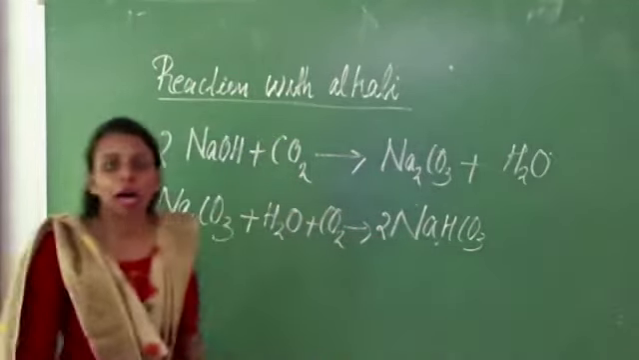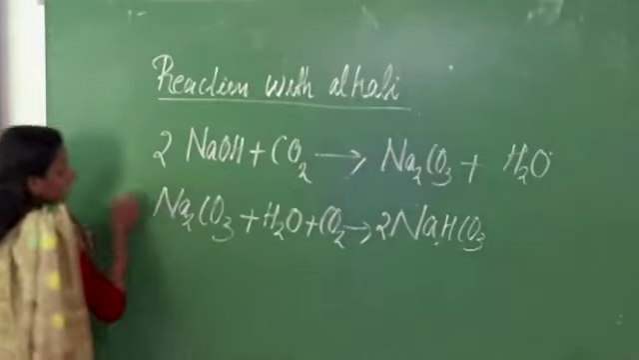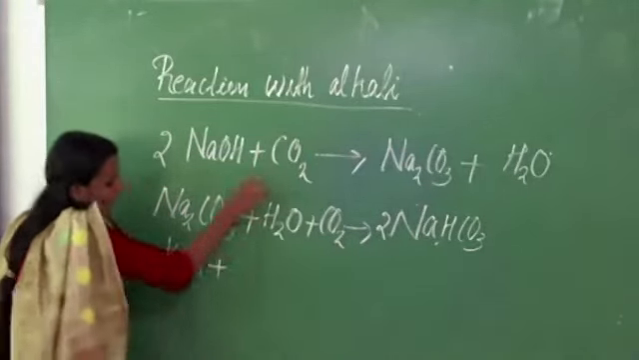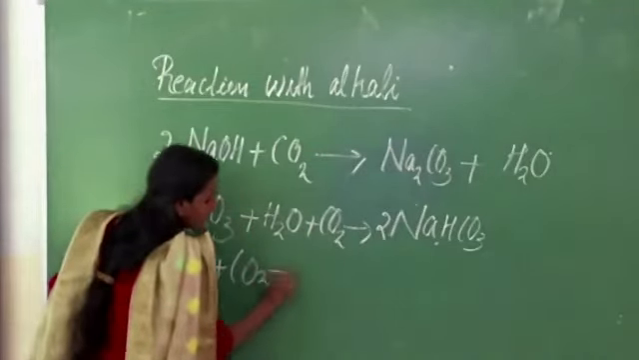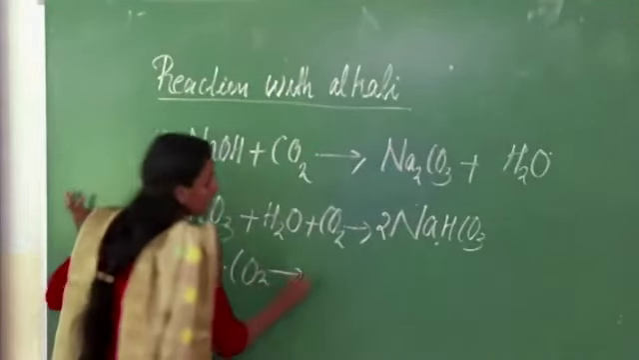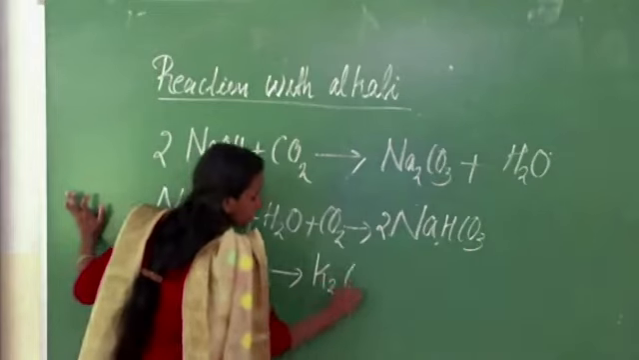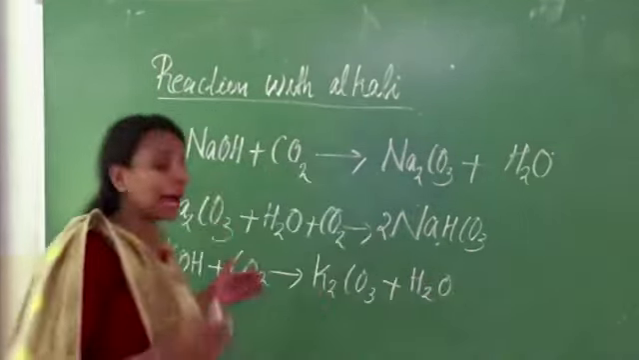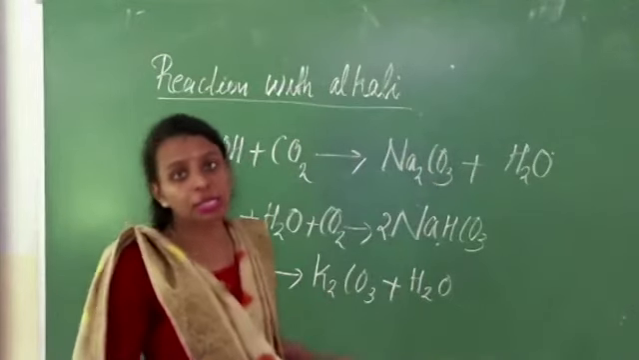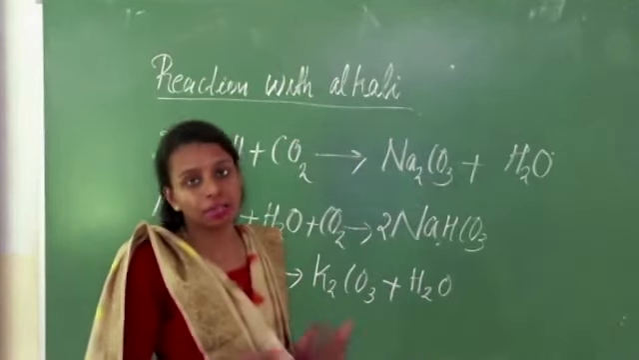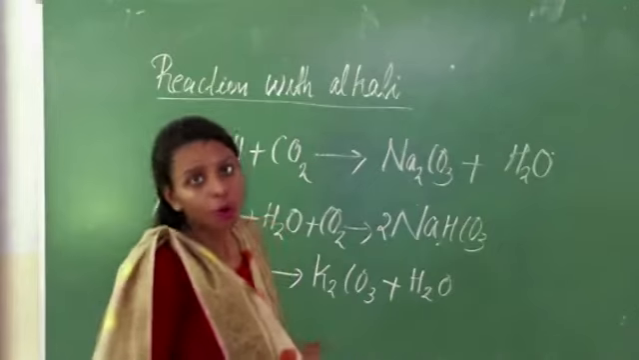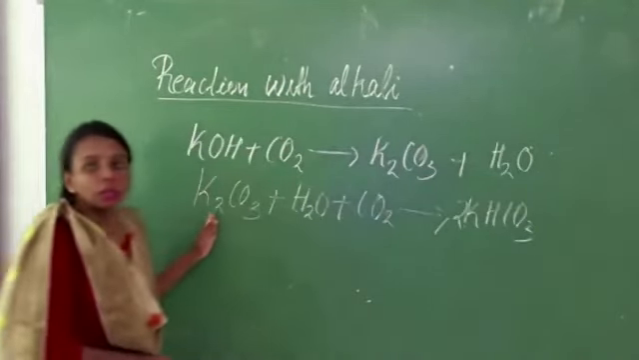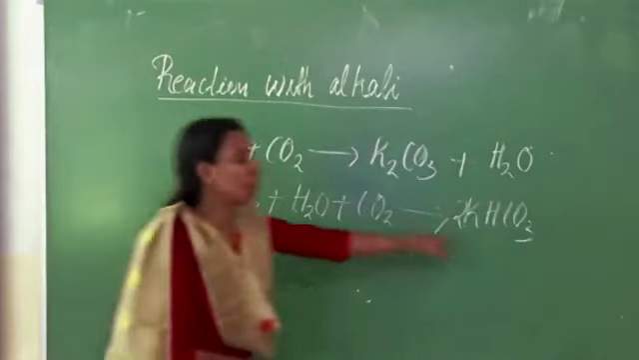We can write another alkali, potassium hydroxide, KOH. KOH reacts with carbon dioxide, and we will get the corresponding salt, K2CO3, and water. Then excess carbon dioxide gas passed through the alkali gives the bicarbonate of potassium.